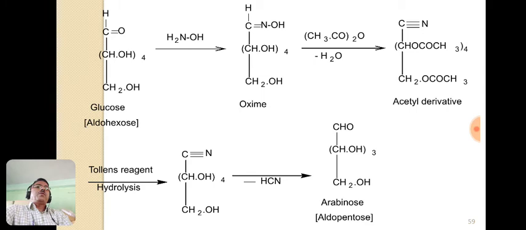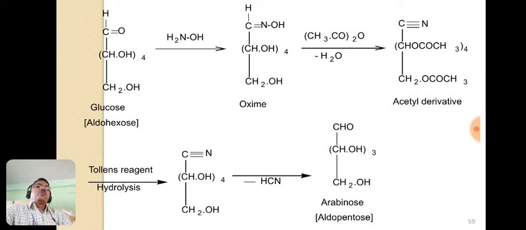This acetyl derivative of the oxime on treatment with Tollens reagent undergoes hydrolysis and forms the cyano compound of the acetyl derivative, and finally this molecule loses one hydrogen cyanide, this CN and one hydrogen from one CHOH group, given out as an HCN molecule, and here the formation of the aldehyde group occurs. One carbon atom is lost in the form of hydrogen cyanide and we get the product arabinoids.